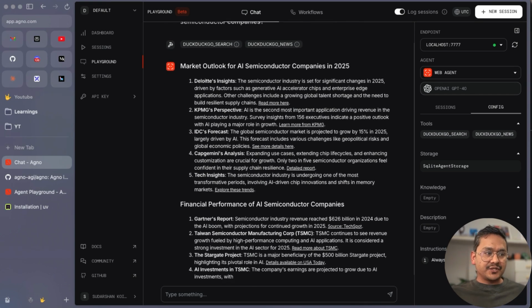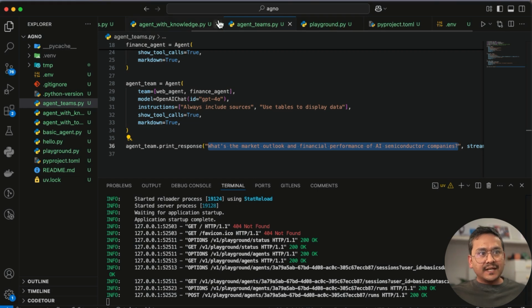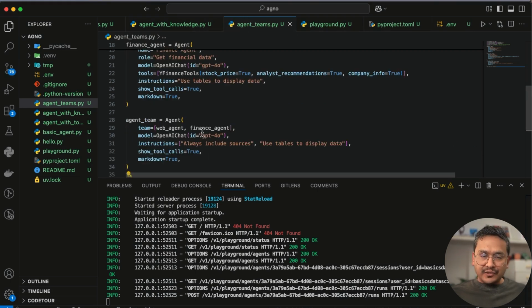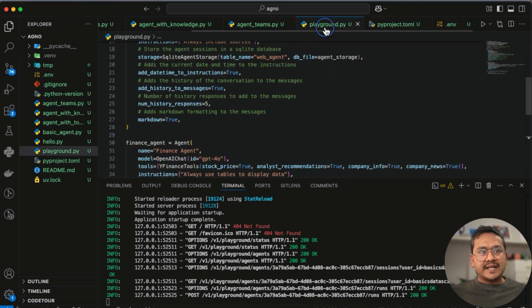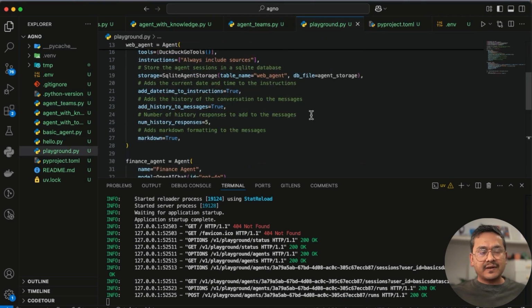Either you can just go to the VS Code here and go to this agent teams, run this in the terminal, or transform that into the playground.py file and create the playground. If you don't want to configure with the AGNO website, you can run in the Python file itself. But if you are okay with configuring in the website also to have the good looking UI, then you can configure that and see all the different things happening under the hood being shown here.